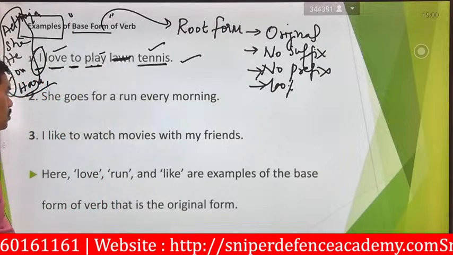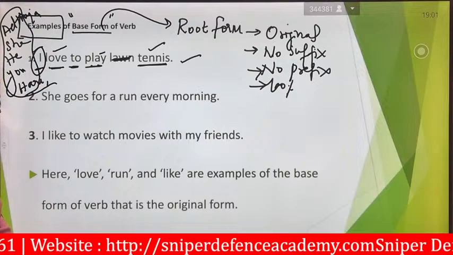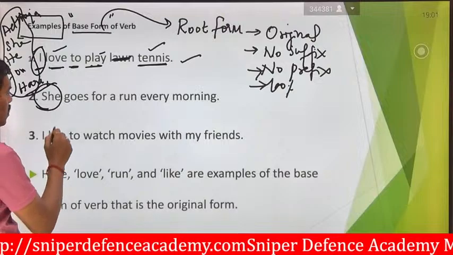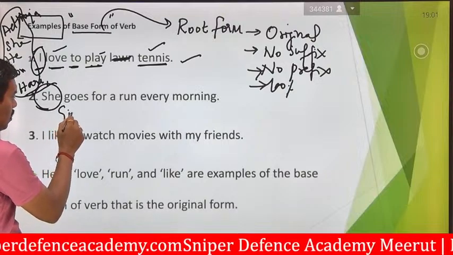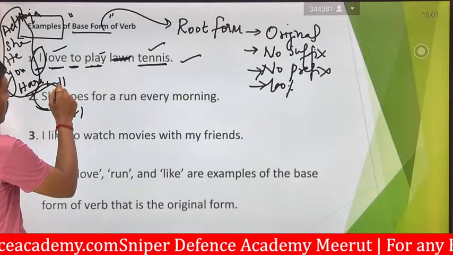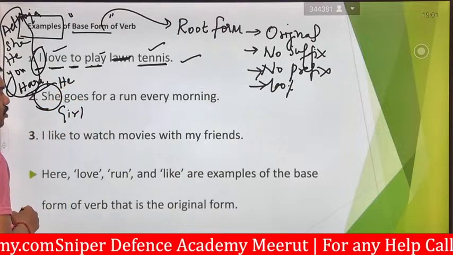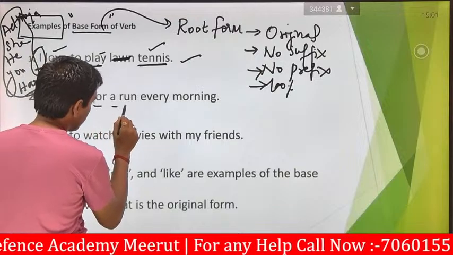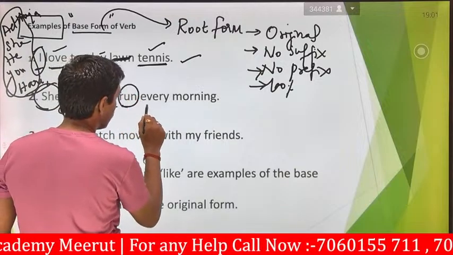The second one: she goes for a run every morning. Here they are saying she, a girl, or we can make it he also, no problem. He or she goes for a run. Running is going on every morning.